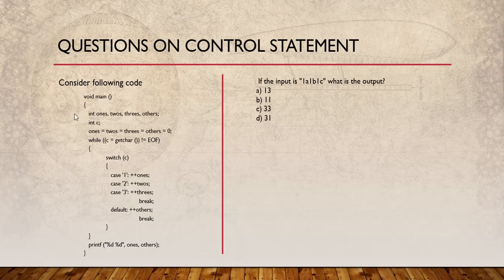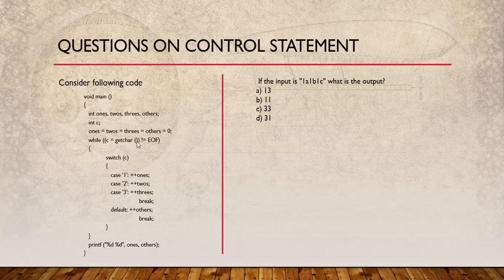Otherwise you can just think of it as \n. This EOF is end of file, that is, whenever a file ends, a special character is there, so that is being checked: whether this c belongs to end of file or not.